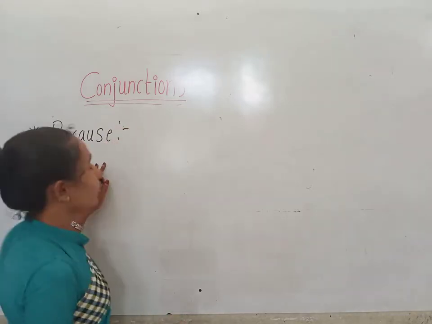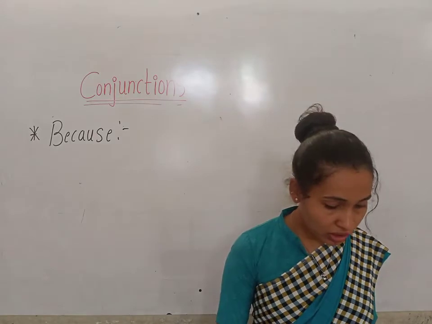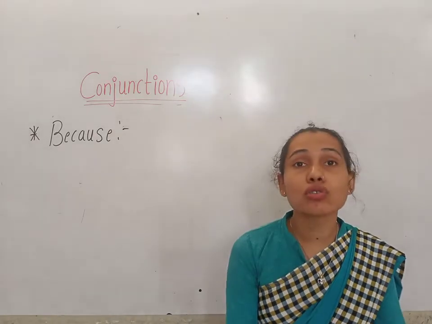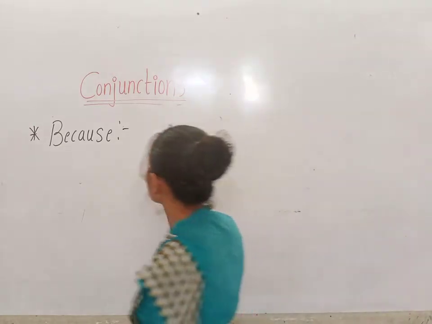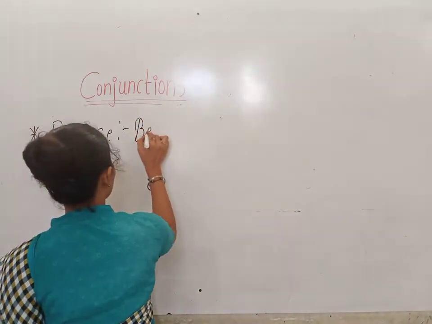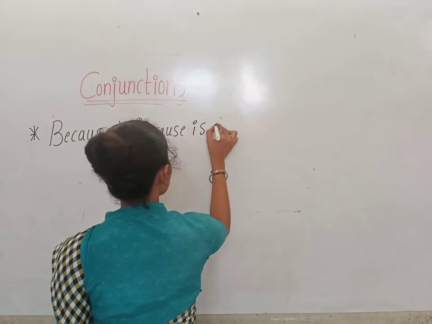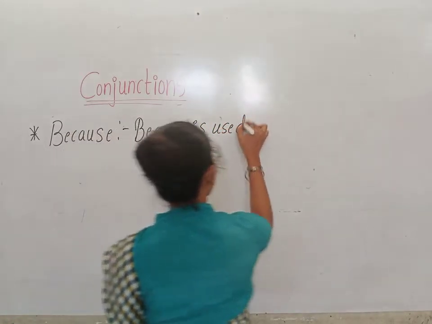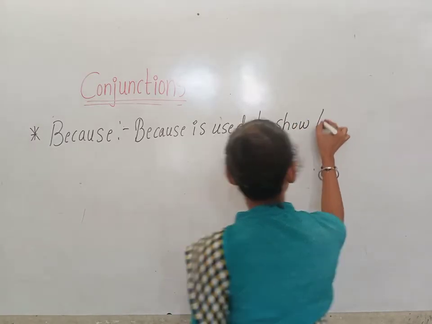Okay children, the conjunction because is used to show the reason. Reason means karana. Because is used to show the reason.